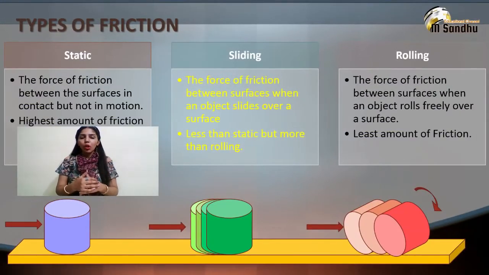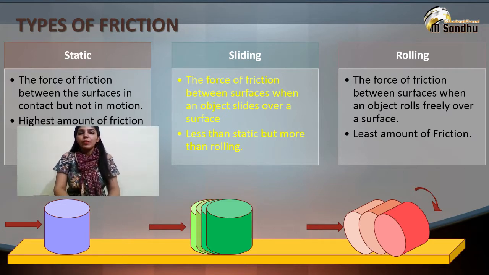Now, coming to the next topic, that is types of friction. We have already seen that friction is caused due to interlocking between irregularities seen on all surfaces. Based on the nature of this interlocking, we can divide friction into three types: static friction, sliding friction, and the third one is rolling friction.